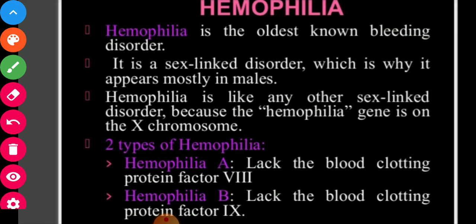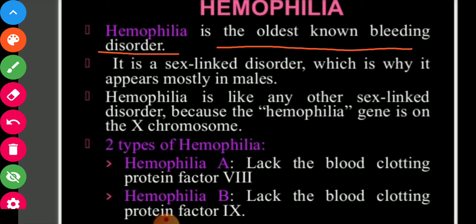So first genetic disorder, due to a single gene, is hemophilia. It is the oldest known bleeding disorder in which the blood clotting factor is absent, due to which the blood of the hemophilic person is prevented to clot.